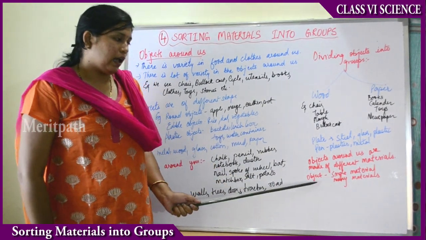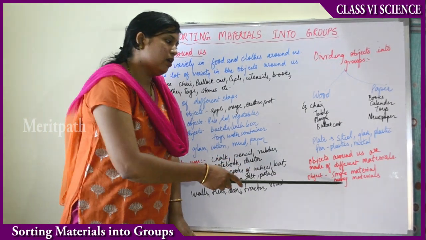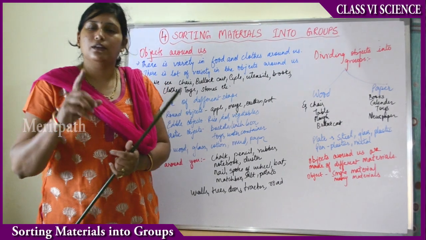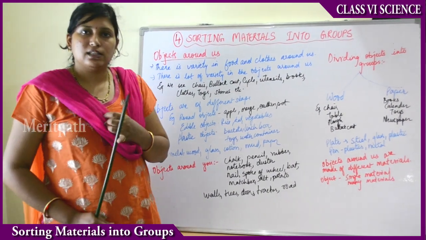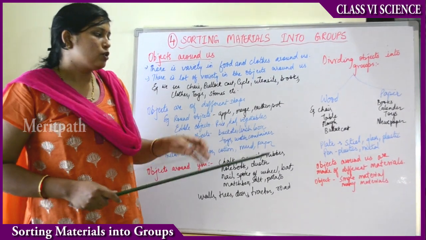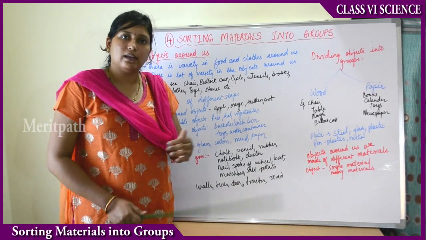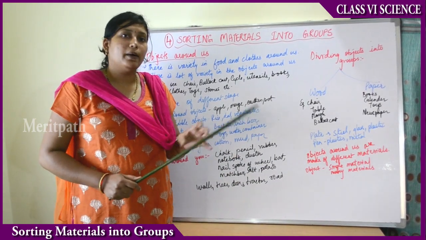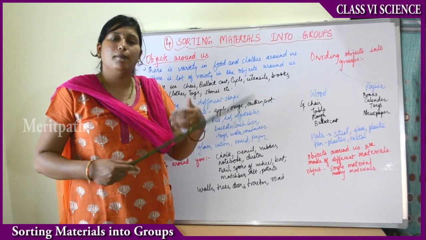So a single object can be made up of either a single material or many materials. If we talk about one object, it can be made up of either one material or it can be a mixture of 2 or 3 materials. So what decides which material has to be used to make that thing? It is the properties of materials which decide what a particular thing has to be made up of.